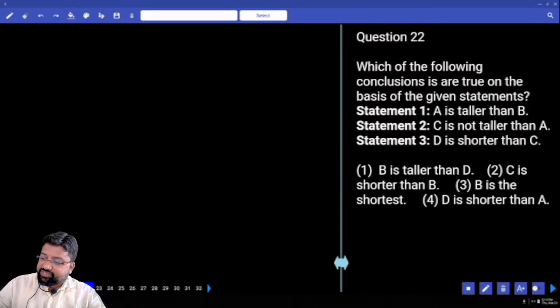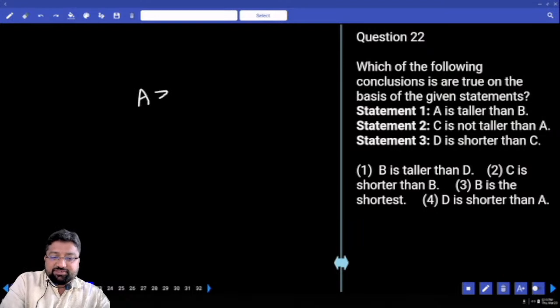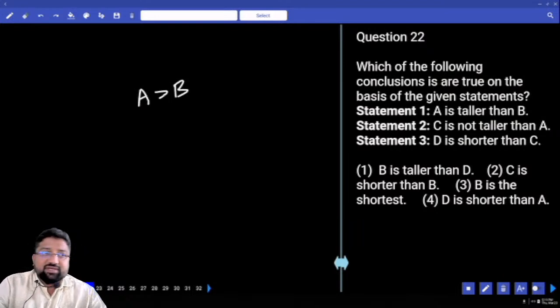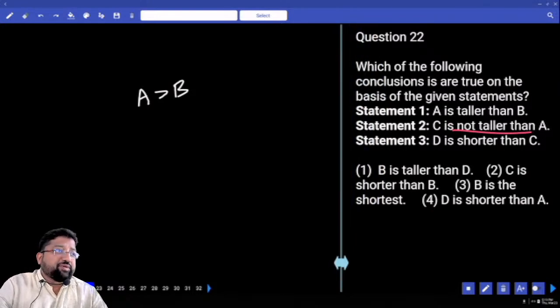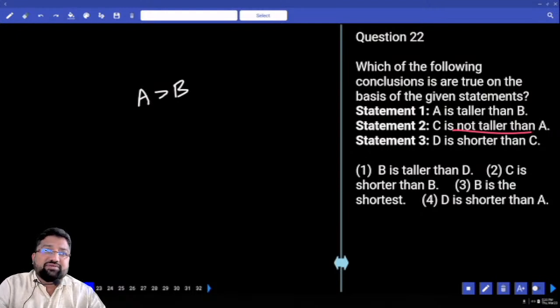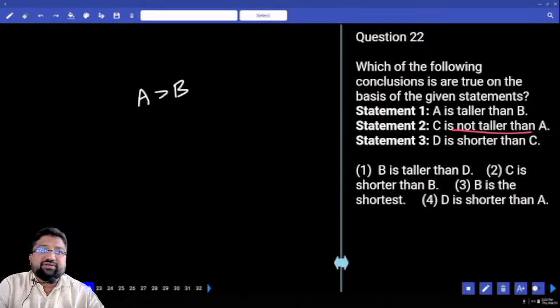Next, there are three statements. We need to come out with a conclusion here. A is taller than B. C is not taller than A. What do you mean by C is not taller than A? When I say C is not taller, always remember one point: never ever try to solve any question without reading the directions. Which of the following conclusions are true on the basis of the given statements?